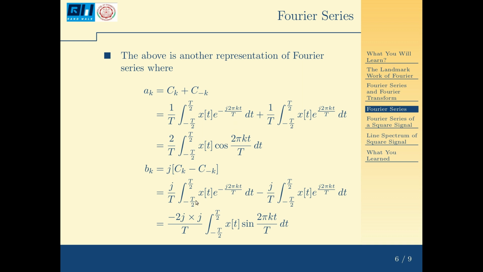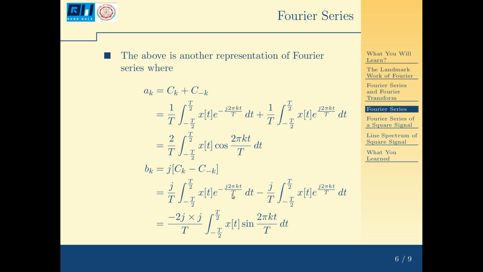That becomes j by T integral from minus T by 2 to T by 2 x(t) e raised to minus j 2 pi kt by T dt minus j by T integral from minus T by 2 to T by 2 x(t) e raised to plus j 2 pi kt by T dt, because it is the c minus k value here. So, what is this e raised to j theta minus e raised to minus j theta? That is 2j sin theta.